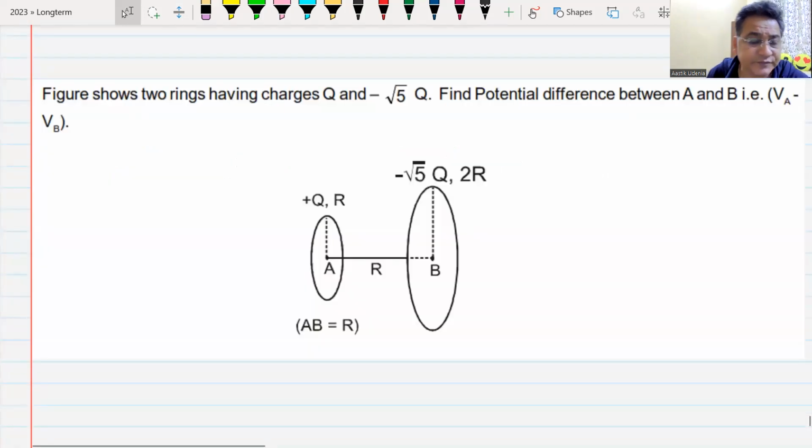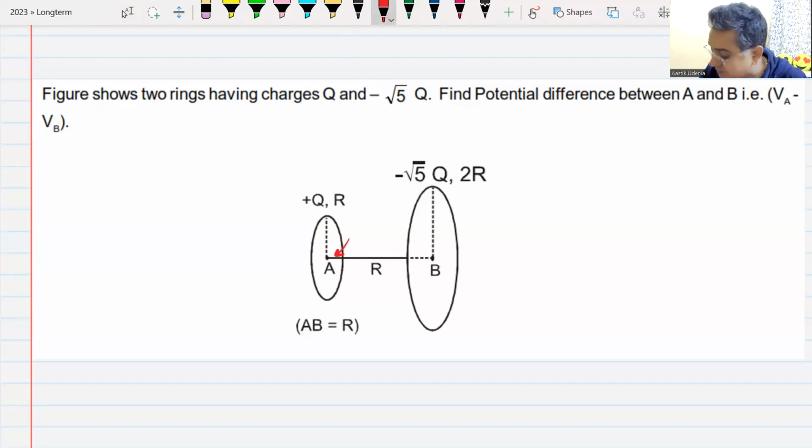Next question, sir. Two rings have charge plus q and minus 5q. Find the potential difference between A and B. So how are we supposed to find out the potential difference between the 2 points? First of all, we have to calculate the potential at point A. Who is going to create potential at point A? One is this pink one and the other one is this green one.